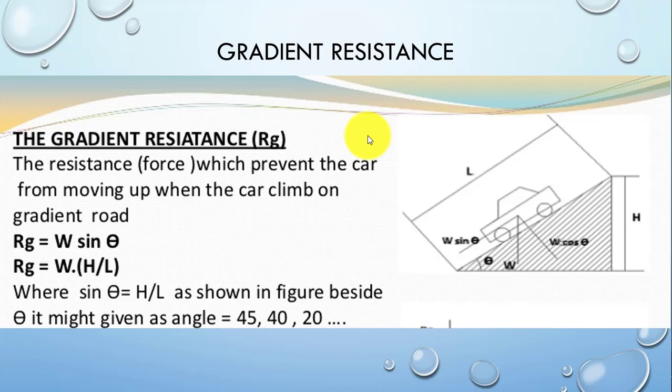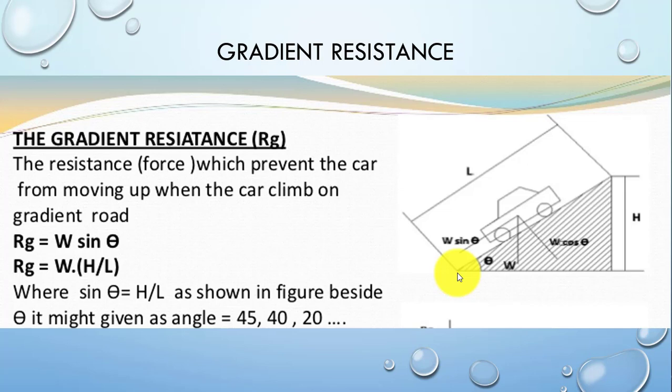The value of gradient resistance, shown here in the figure, we can write as Rg equals W sine theta, where W is the weight of the vehicle and theta is the angle made by the gradient road. The gradiability of the vehicle is the ability of the vehicle to climb the gradient road.